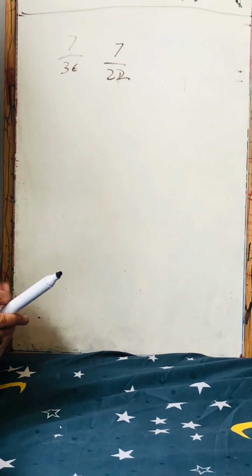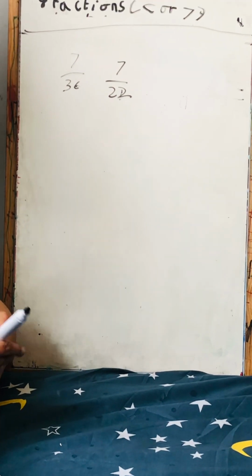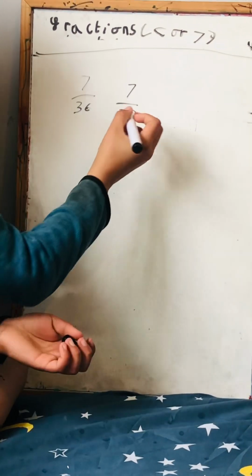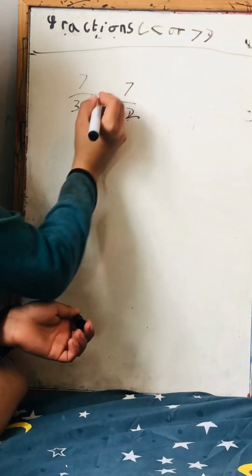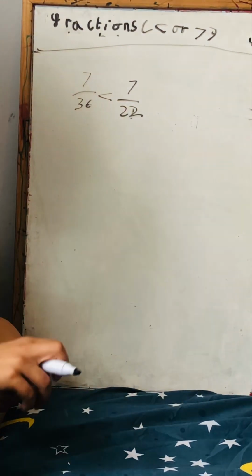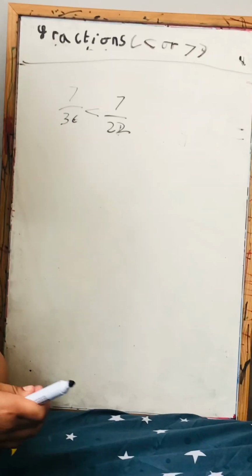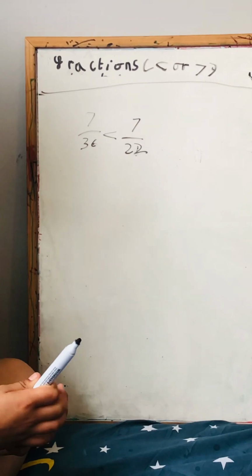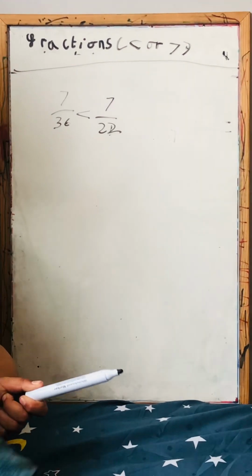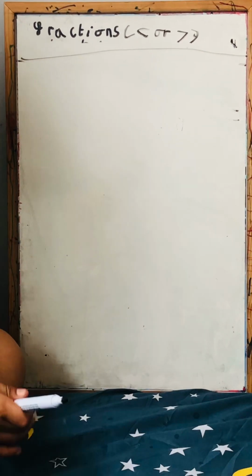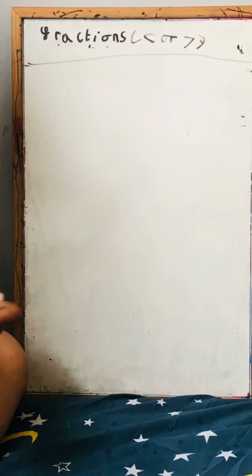Pause the video to get more time. Okay, so it's going to be 7 by 22 because the numerator is the same, so it's the same coloured in, but there's more parts for 7 by 36, so it has to be 7 by 22. Now I actually mean I'm not going to explain it. So let's see if you know why.